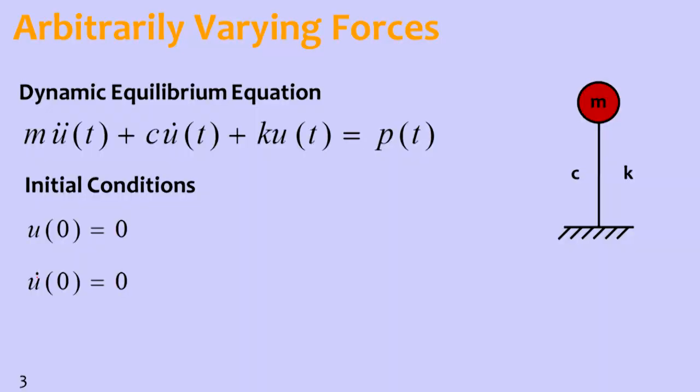If you look at this equation, this is the equation of equilibrium, that is m u double dot plus c u dot plus k u is equal to p. This p usually is sinusoidal. So far what we have discussed was sinusoidal force, and if sinusoidal force is acting, we could find out the response.